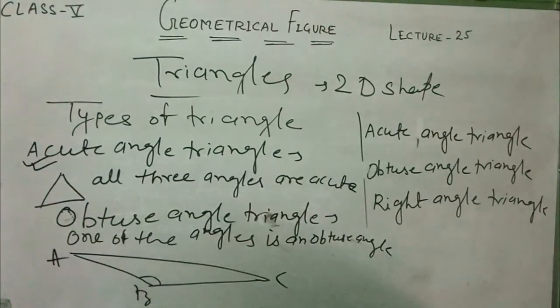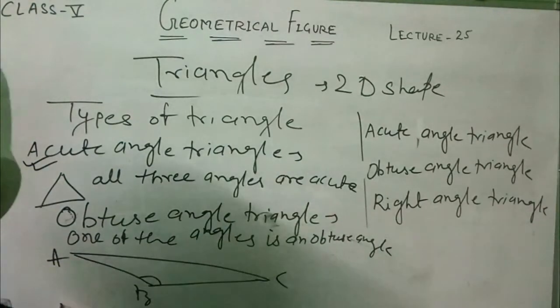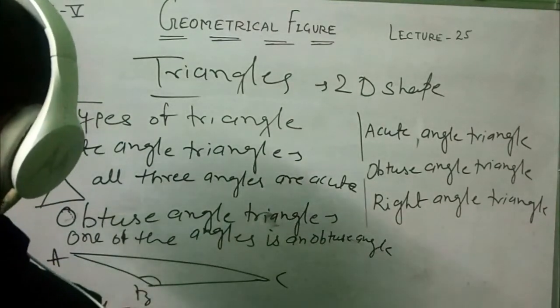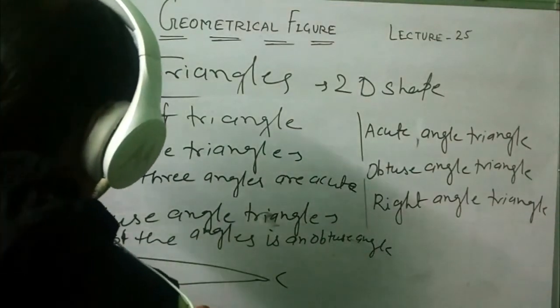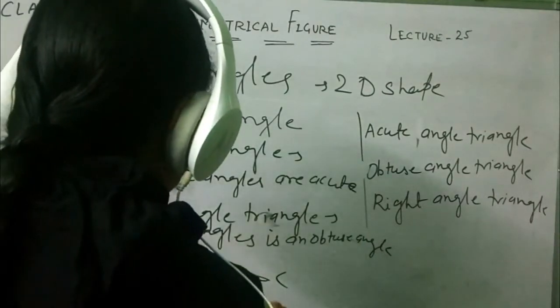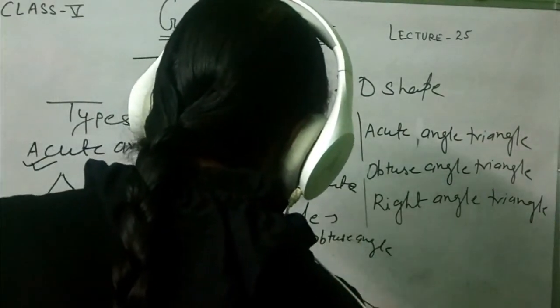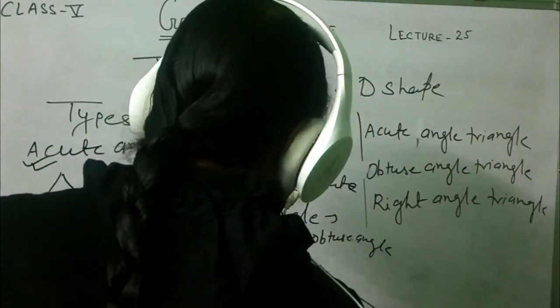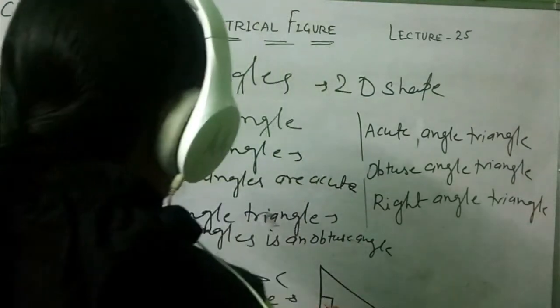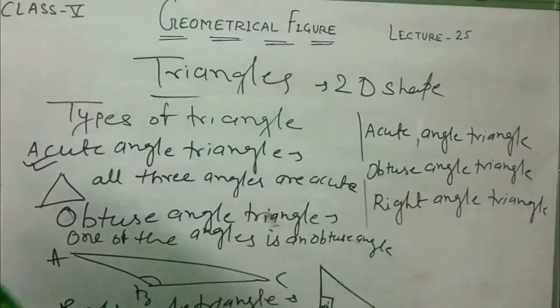Okay, next one is the right angle triangle. A triangle in which one of the angles is a right angle. One of the angles must be equal to 90 degrees. This angle is the 90 degrees. Then it's called the right angle triangle.